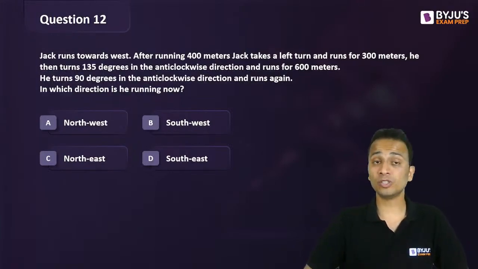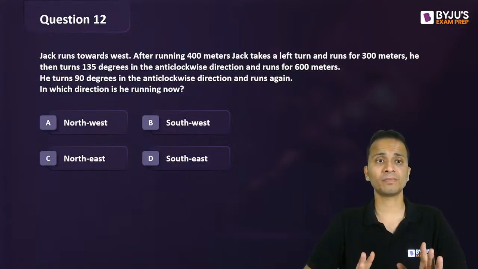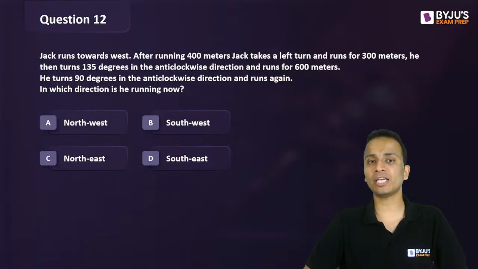Jack runs towards west. After running 400, Jack takes a left turn and runs for 300 meters. He then turns 135 degrees in the anti-clockwise direction and runs for 600 meters. Now he turns 90 degrees in the anti-clockwise direction and runs again. In which direction is he running now?